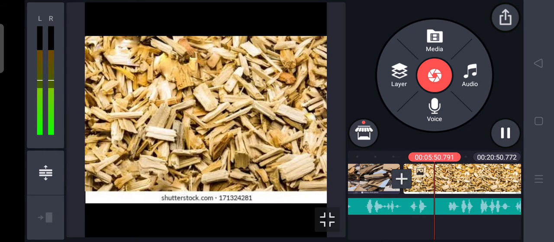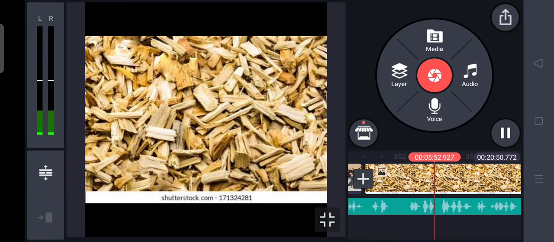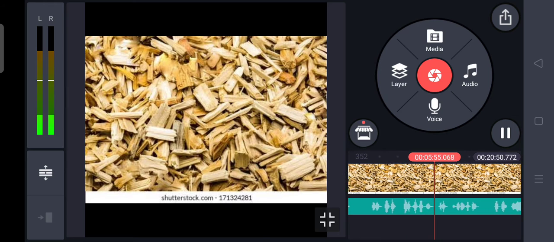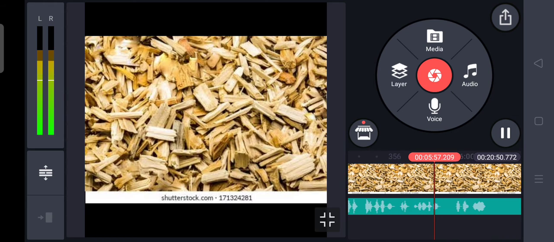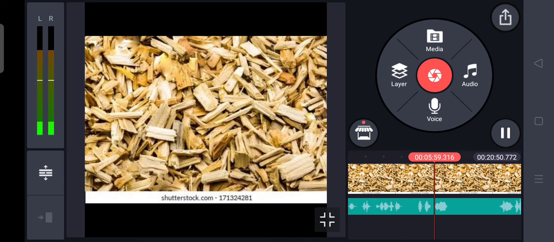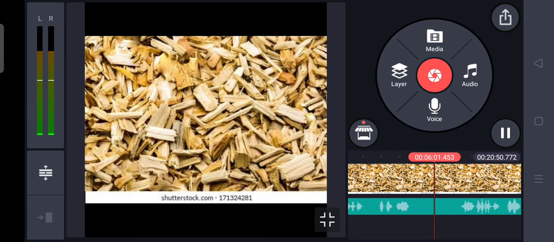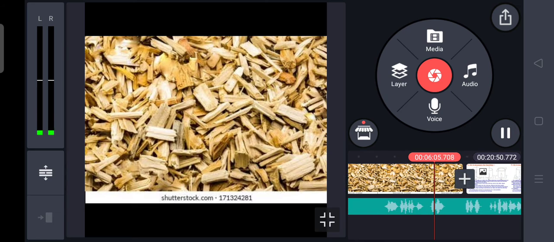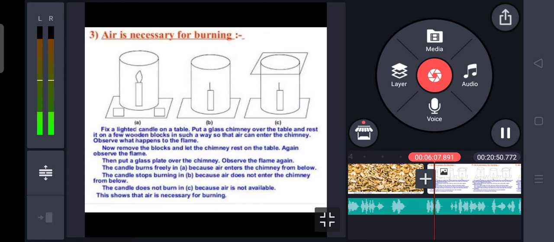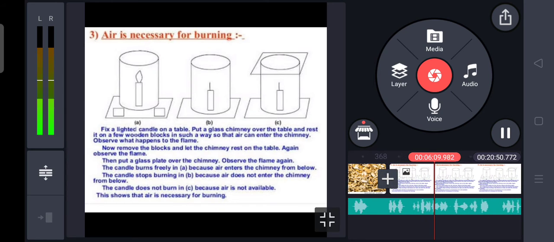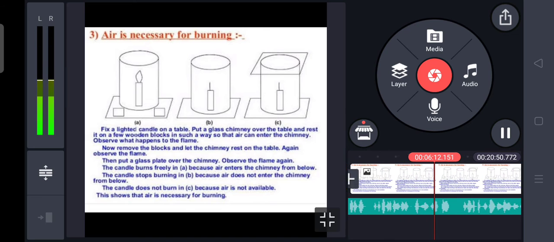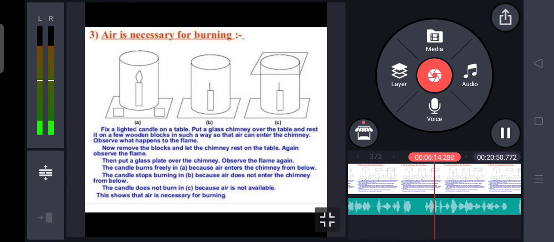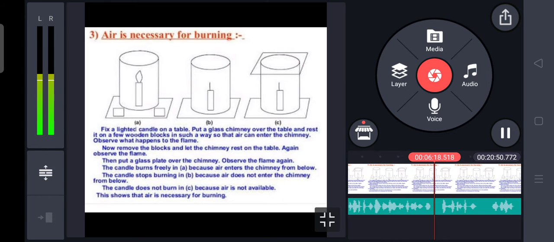We can say that a combustible substance is actually the food of fire, because it quickly catches fire. Next one is supporter of combustion, and air is necessary for combustion. So here we can say that air, which we have around us, is the supporter of combustion.